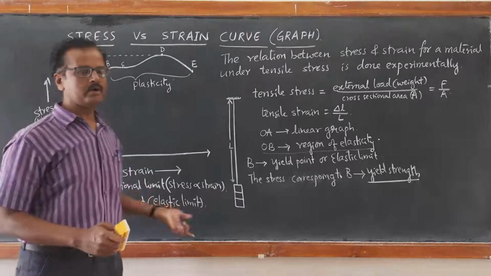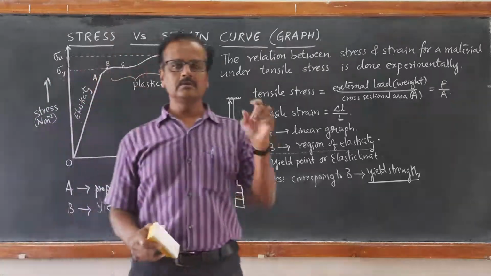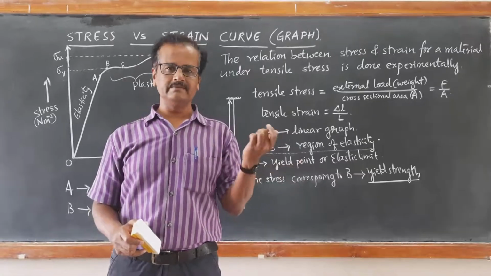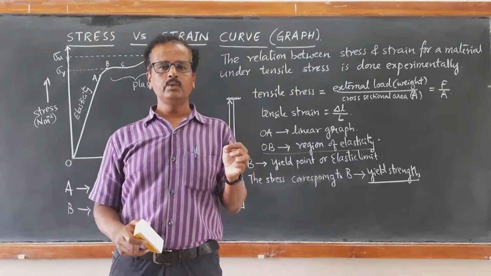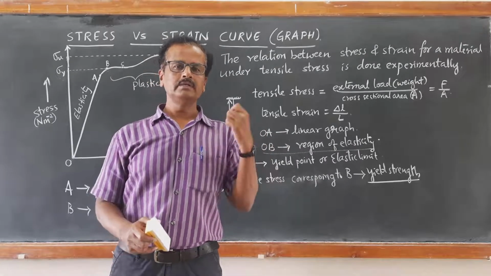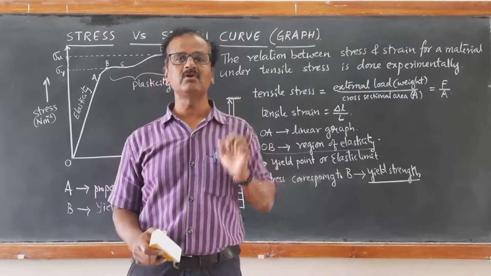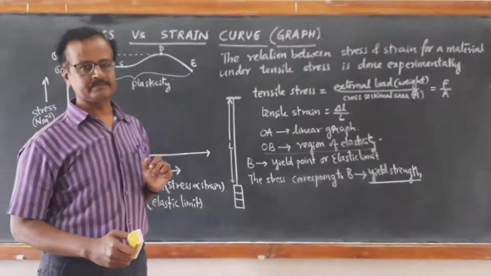Now from B to C or from B to D, even for a small increase in external load beyond the yield strength, there is going to be elongation in the wire which doesn't get regained. The wire will not regain its original length. So it is going to be permanent set elongation. From B onwards, it is permanent set elongation.